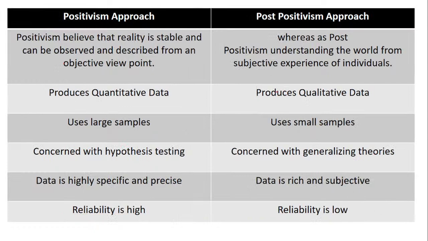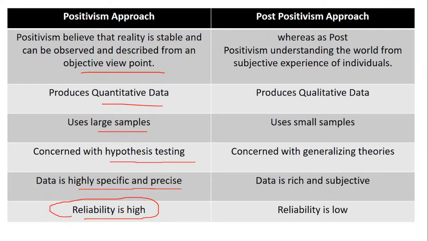So positivism, as I said, believes in reality that can be observed and described from an objective point of view. It produces quantitative data using large samples and only after testing the hypothesis, where the data is highly specific and precise, and the reliability is very, very high when it comes to the positivism approach.